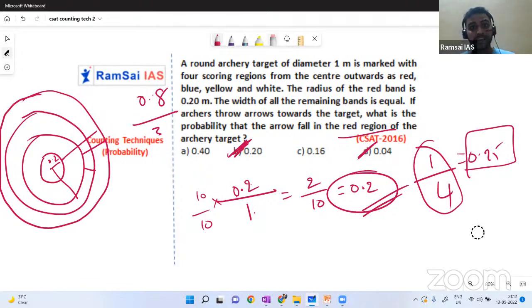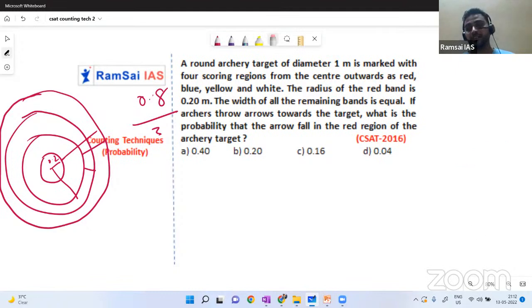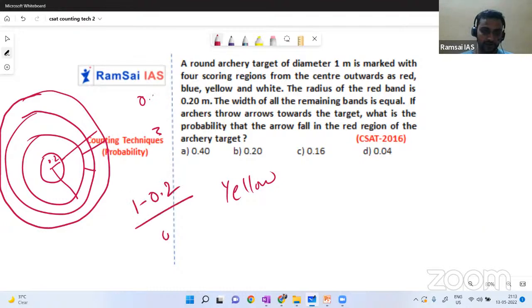But if they want to make this a difficult one, then they will ask what is the probability of the arrow falling on the yellow region. So what is the probability of getting the yellow region? What will be the yellow region area? See, out of 1 meter, 0.2 meter is red. So the remaining area is 0.8.